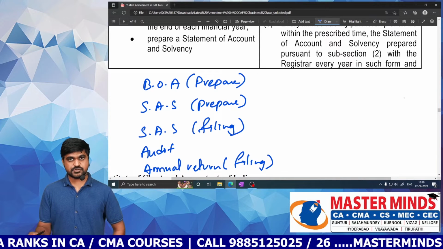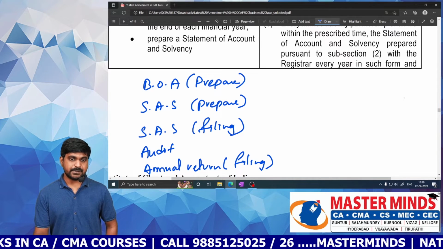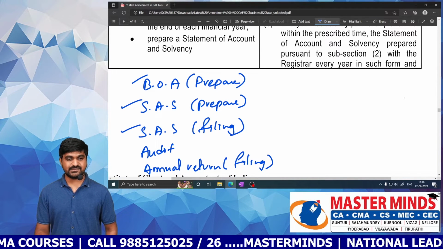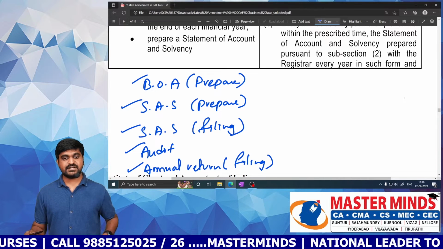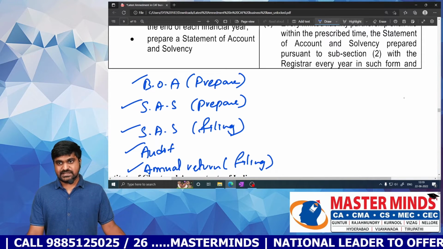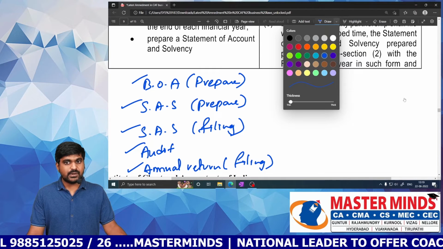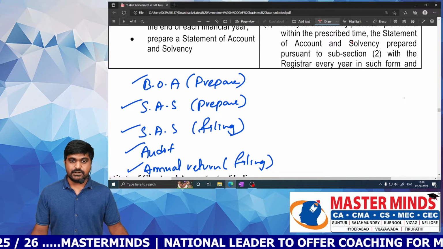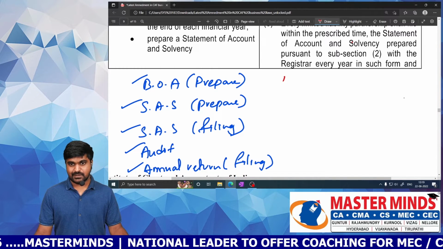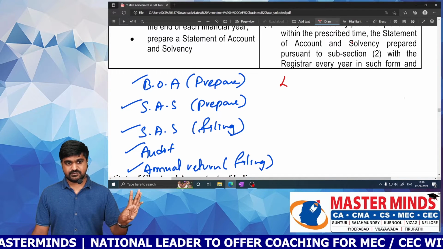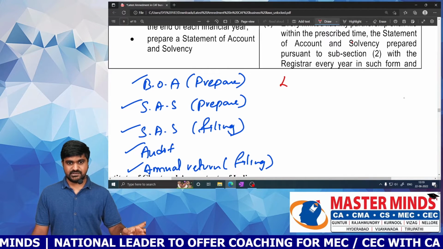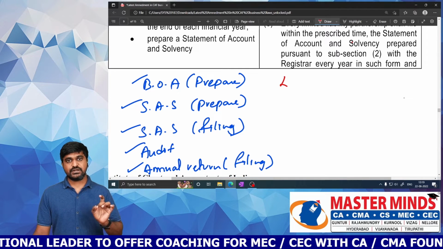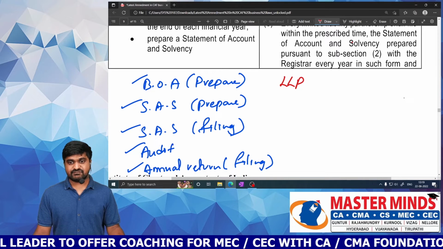So in the financial disclosure portion, there are 5 concepts: preparation of books of accounts, preparation of statement of account and solvency, filing of statement of account and solvency, audit of the LLP, and filing of annual return with the registrar. In these 5 cases, there is an amendment, and it is in the fine amount. Previously, if you failed to prepare books of accounts, prepare the statement of account and solvency, file it, conduct the audit of the LLP, or file annual returns, then the fine on the LLP is